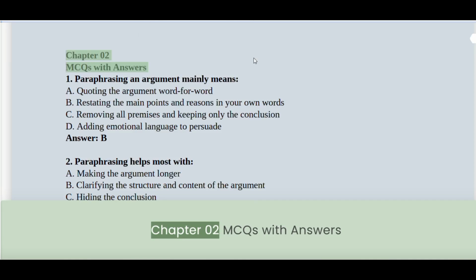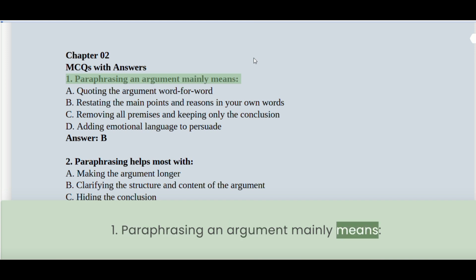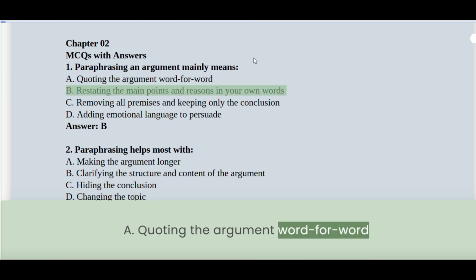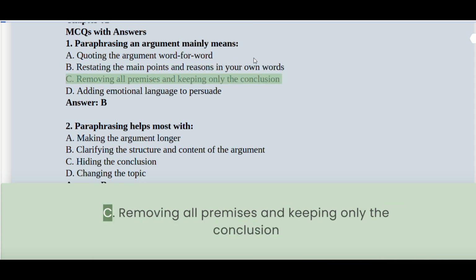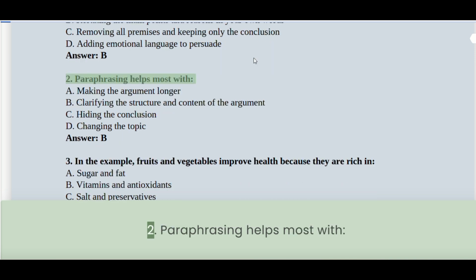Chapter 0, 2 MCQs with answers. 1. Paraphrasing an argument mainly means: A. Quoting the argument word for word. B. Restating the main points and reasons in your own words. C. Removing all premises and keeping only the conclusion. D. Adding emotional language to persuade. Answer B. 2. Paraphrasing helps most with: A.